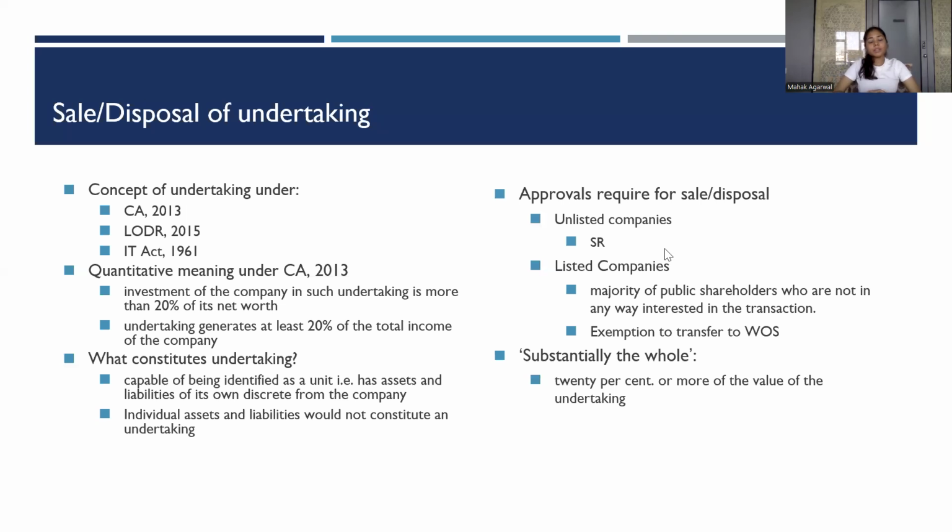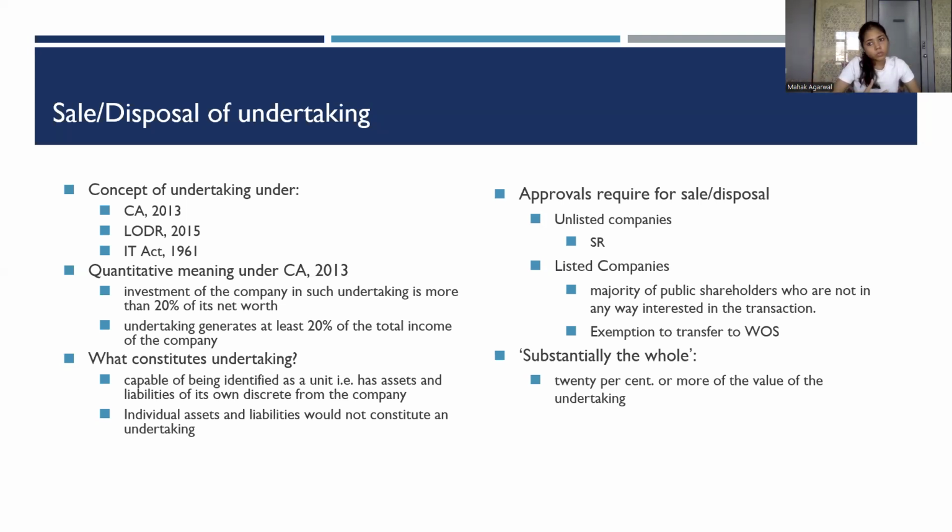Today we'll be talking about sale or disposal of undertaking. So the concept of undertaking exists under the Companies Act, under the listing regulations, as well as the Income Tax Act 1961. When it comes to the quantitative definition of undertaking, it can be referred to under Section 180, subsection 1, Clause A of the Companies Act 2013, which states that if the investment of a company in an undertaking is more than 20% of its net worth, or the undertaking generates at least 20% of the total income of the company, then this can be said to be constituting an undertaking.